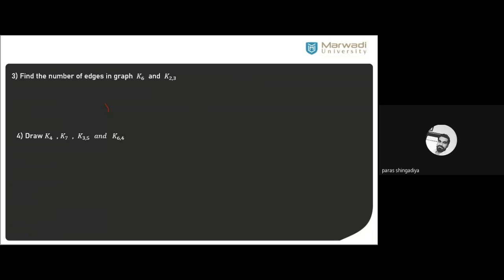And if it is for complete bipartite graph Kmn, then how we can check number of edges? Kmn. Just we do the product of m with n. Okay. So here we just count the answer, just find the answer here. You can also draw the graph of K6 as well as K23. So in K6, number of edges is equal to n into n minus 1 by 2. Okay. Just check the answer.